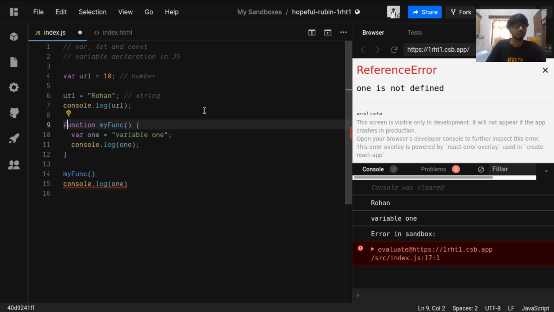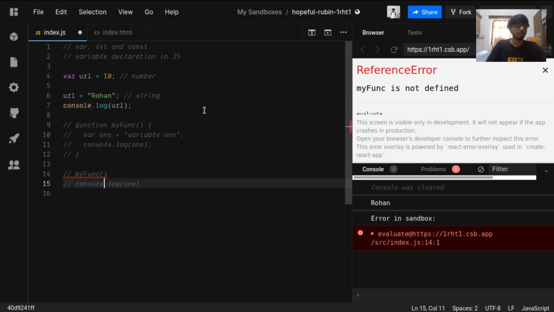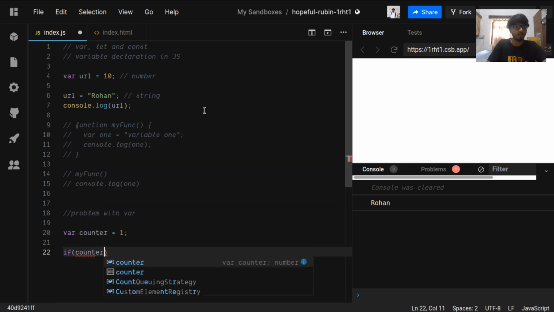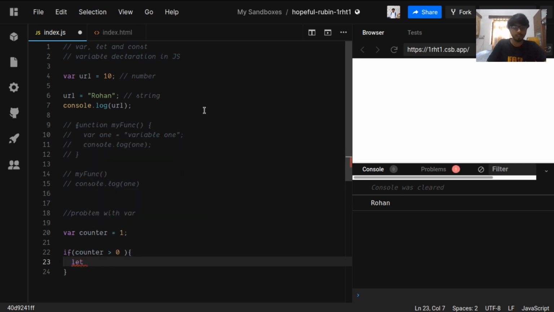Okay, so this is var. I just comment this code out. Now let's see the problem with var. The problem with var is, if we have a variable named counter and its value is 1, and there is an if statement, if counter is greater than 0, then something would happen.